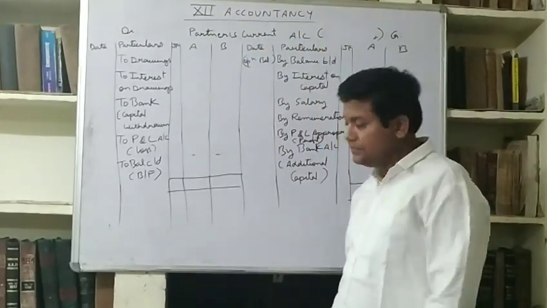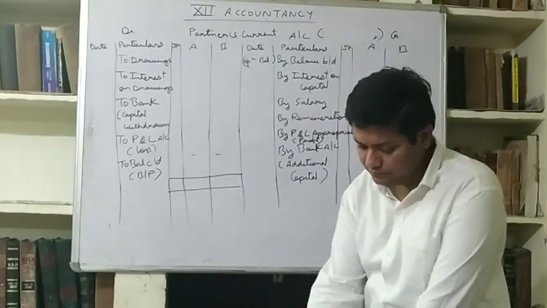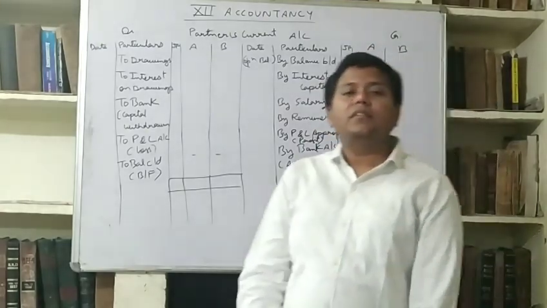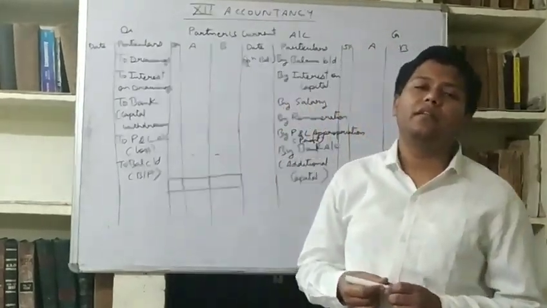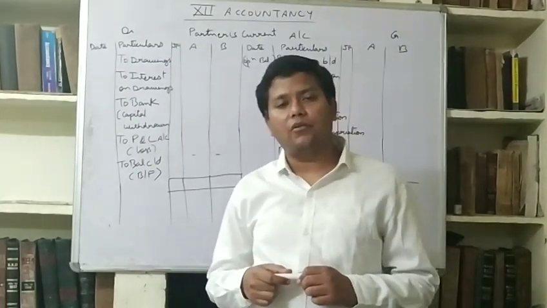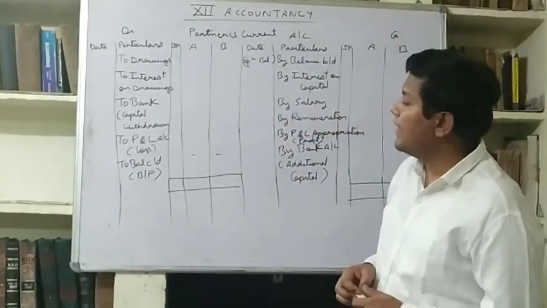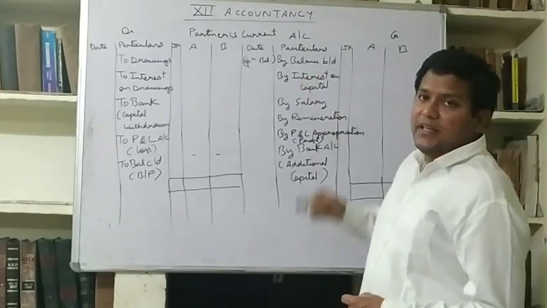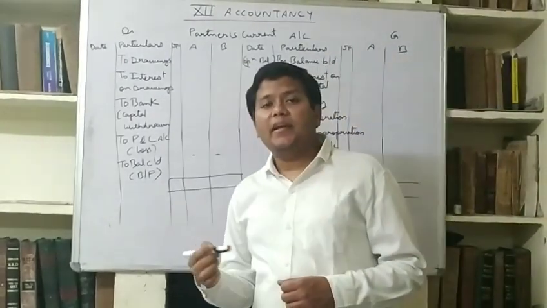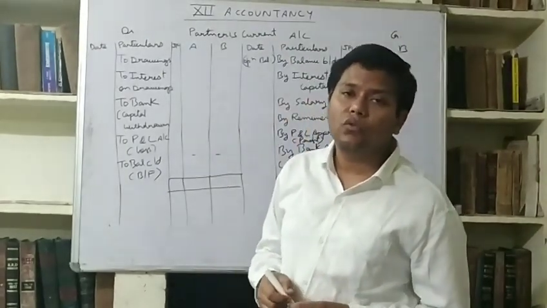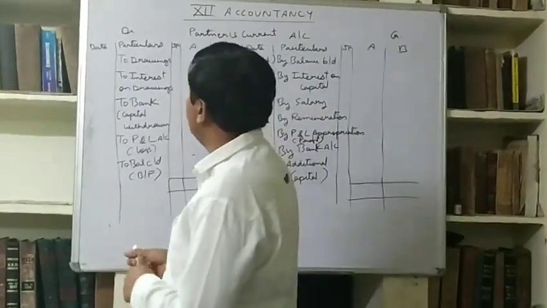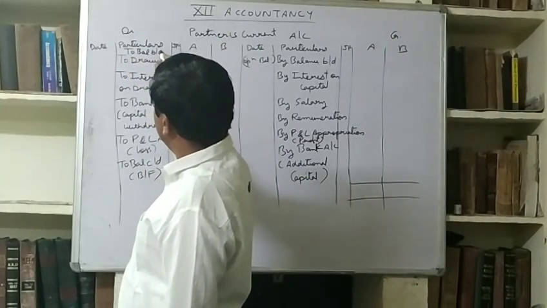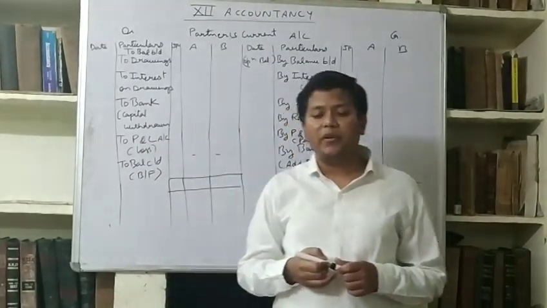Look at the board first. Under this method, you may be given the opening balances of partners current account. If these balances are credit balances, then it will be written down as by balance BD. And if these are debit balances, yes, there may be debit balance also, opening debit balance of current account, then it will be written as to balance BD. Both sides it may be recorded.